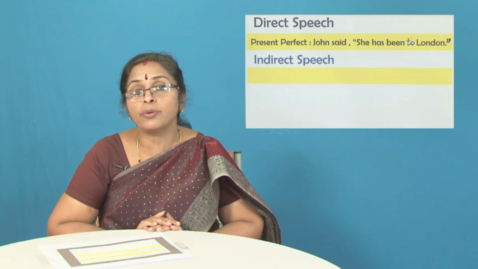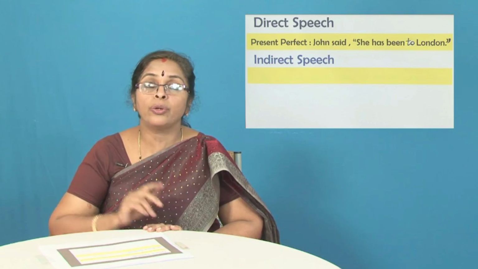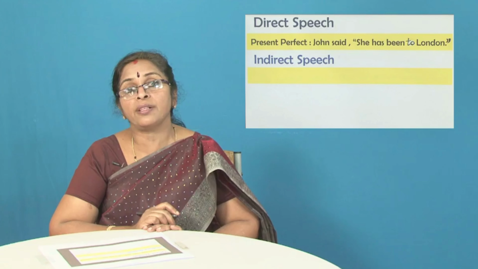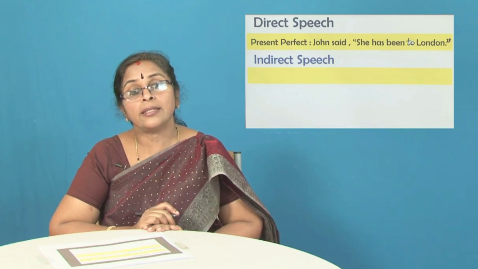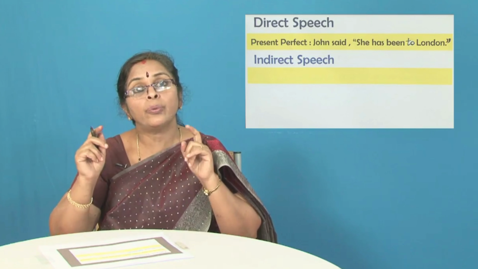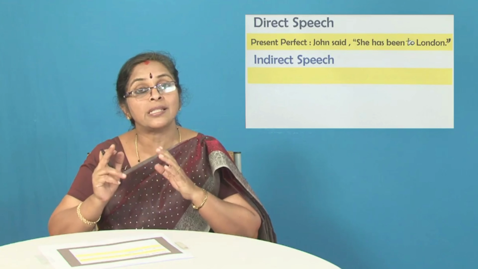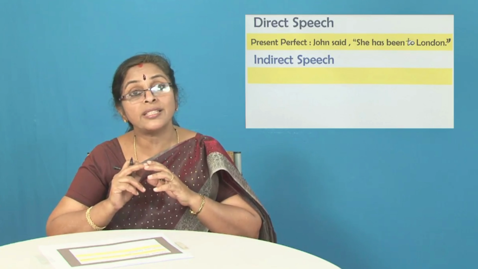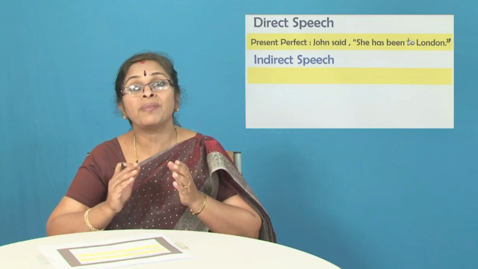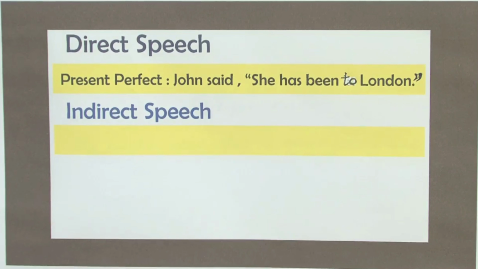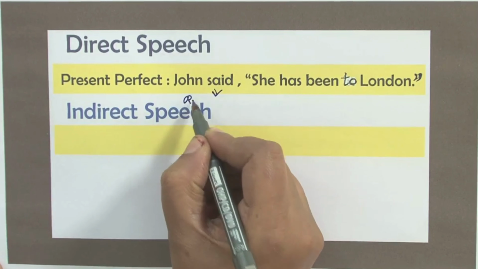What is the tense of the reporting verb? It is in the past tense. Rule number 1 should be applied. Now, let us go to the sentence which is given in the direct speech, students. It is, she has been to London. That is the sentence that is there within the inverted commas, which means it is the sentence in the direct speech. Now, we have to worry about the tense. Why? Because we need to make the necessary changes where the tense is concerned, since the reporting verb is in the past tense.